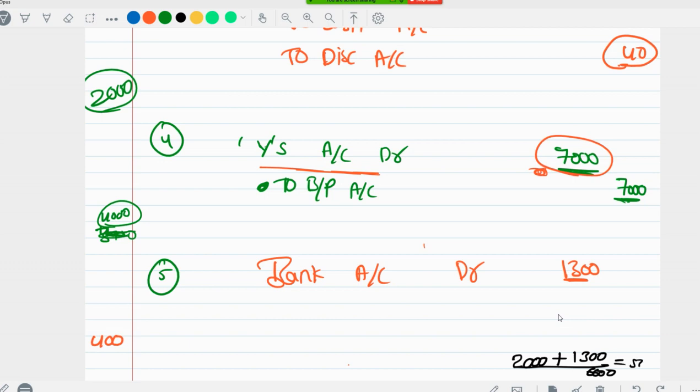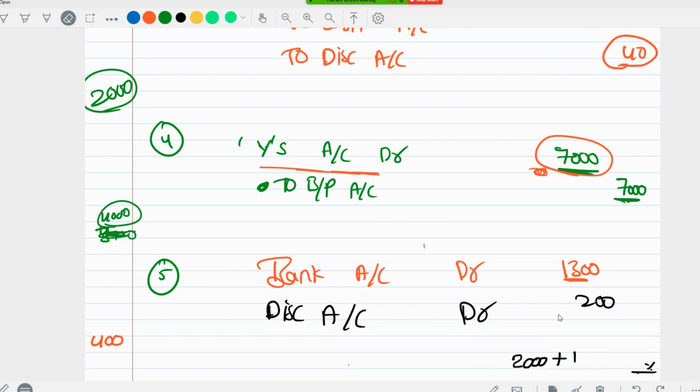Basically you'll get 50%, so discounting charges also they have to bear 50%, 50% only here. If you got 60%, then X has to bear 60 and that guy 40. So discount account debit 200, 400 into 50%, it is 200 only, right?